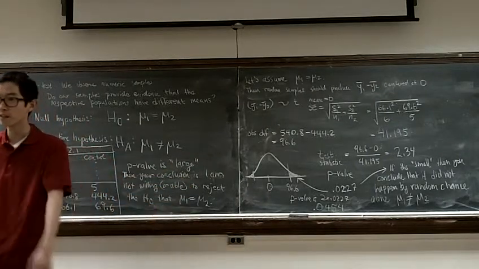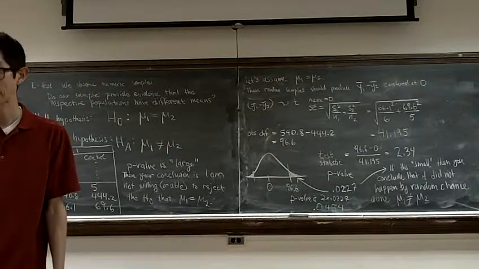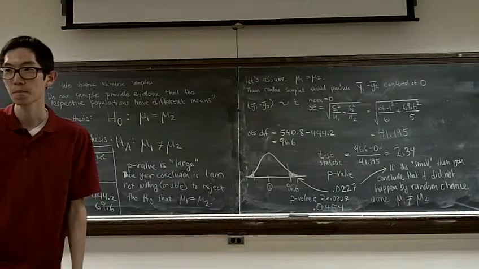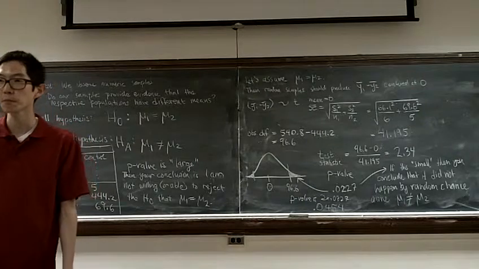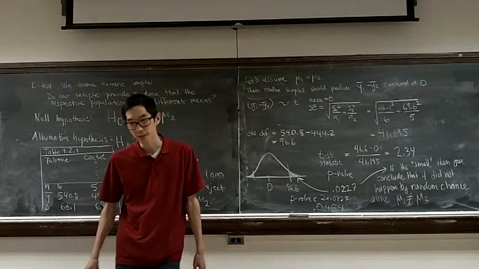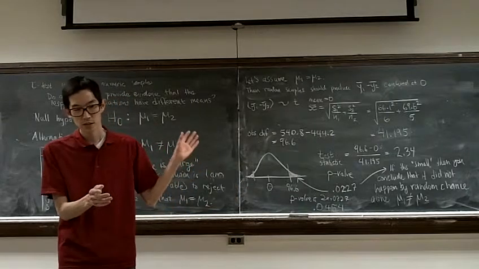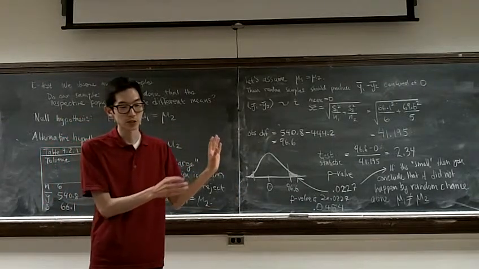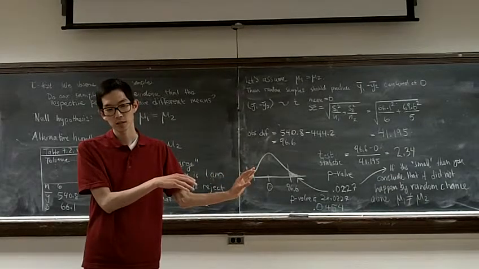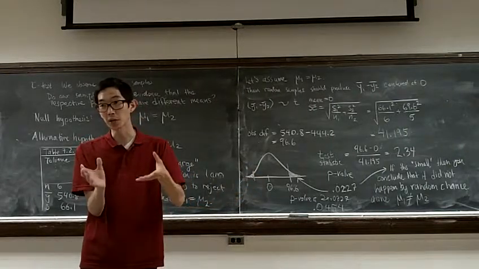I'm confused with the wording. If the p-value is small, are you leaning more towards the alternative hypothesis? Yes. And if it's large, you're leaning towards the null. Right. So a small p-value means the probability of getting your data under the null hypothesis is small, so that leads you to believe that your null hypothesis is wrong.